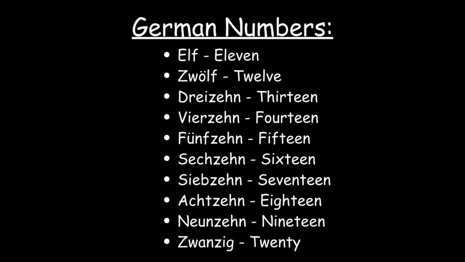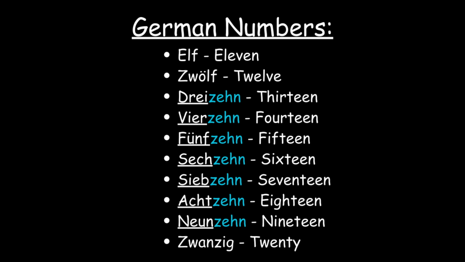Numbers past 10 take the spelling of the ones digit and receive zehn at the end, except for 11, 12, and 20. 11, 12, 13, 14, 15, 16, 17, 18, 19, 20.